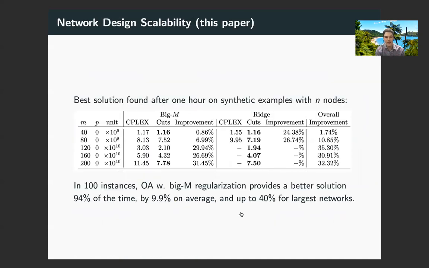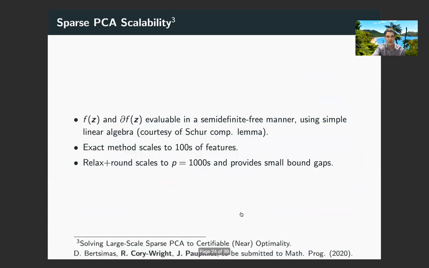Additionally, we're able to solve network design problems with hundreds of nodes to certifiable optimality or near optimality, which is an order of magnitude improvement over the state of the art. And recently, we discovered that because Sparse PCA admits an exact MISDO reformulation, we can actually use this approach to deal with Sparse PCA as well.